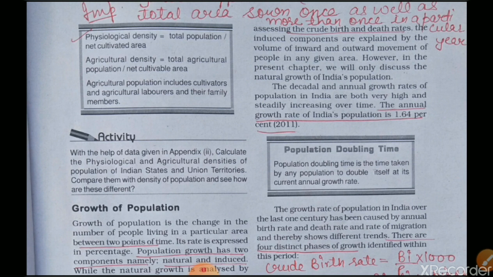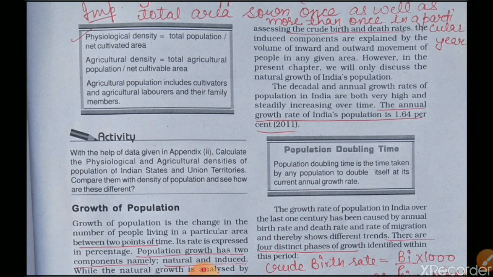In India, the annual growth rate of population is 1.64%. So what is the population doubling time? It is the time a country takes for its population to double itself.